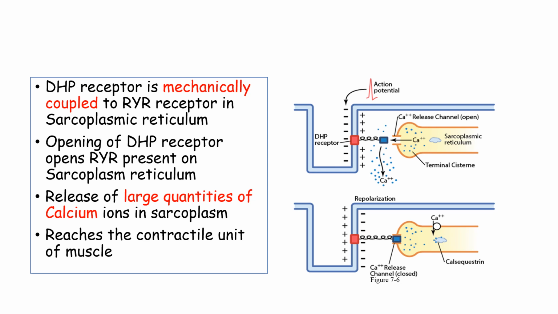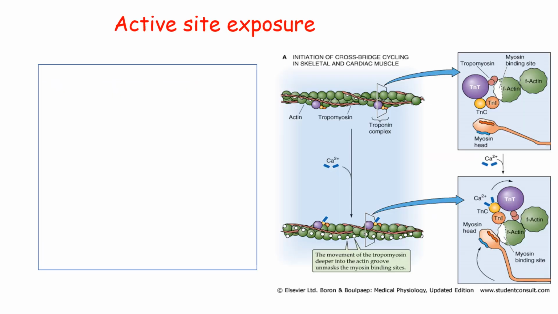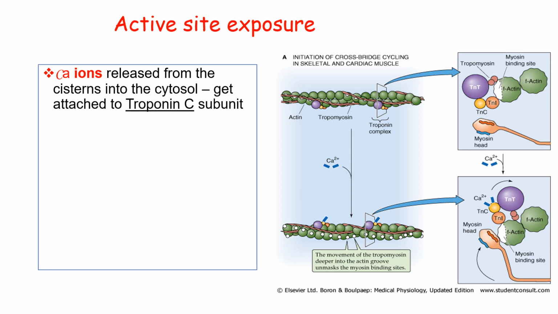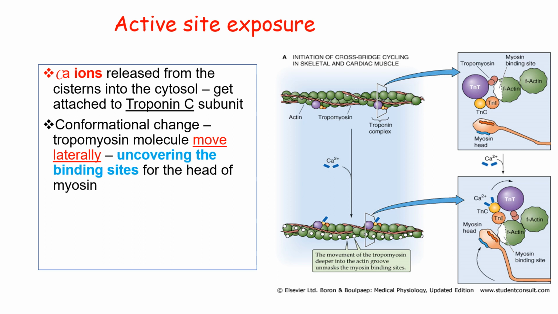So what is the role of this calcium? It will then go and bind to troponin C. The binding of 4 calcium ions to troponin C will result in the movement of tropomyosin. The tropomyosin will move into the groove and it will expose all those 7 sites which are meant for interaction with the myosin molecule.